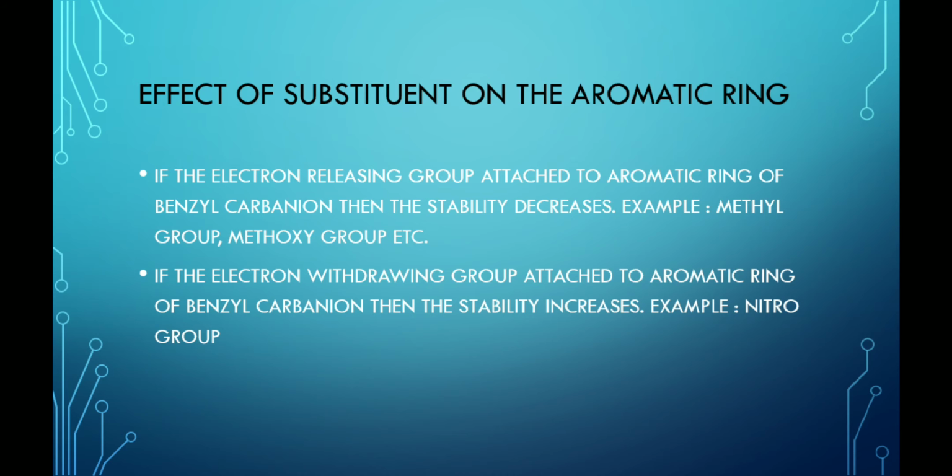Effect of substituent on the aromatic ring. If an electron releasing group is attached to the aromatic ring of the benzyl carbanion, then the stability decreases. Examples of electron releasing groups: methyl group or methoxy group. On the other hand, if an electron withdrawing group like nitro is attached to the aromatic ring of the benzyl carbanion, then the stability increases.